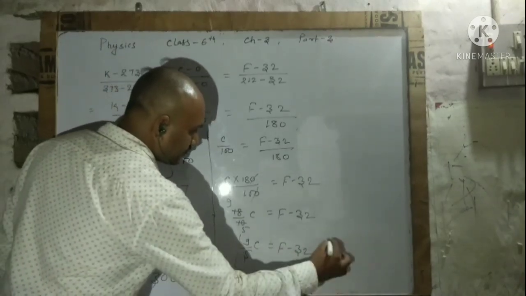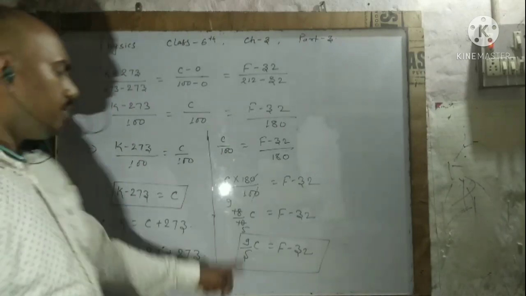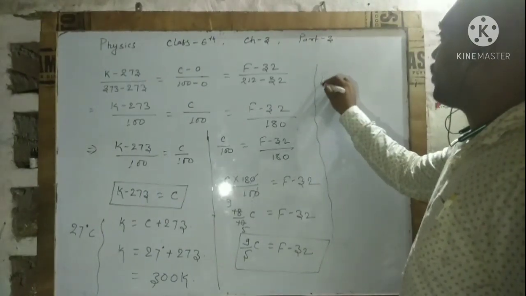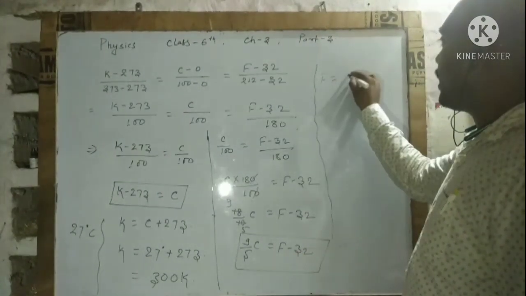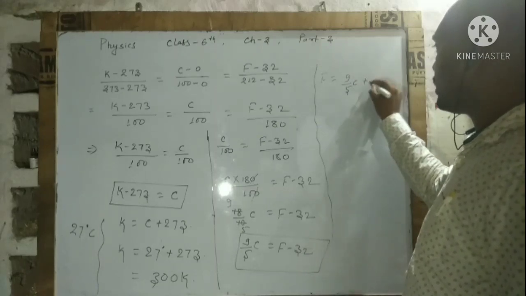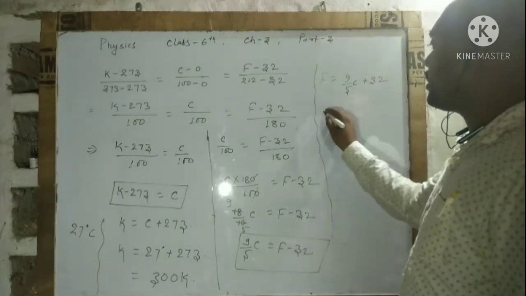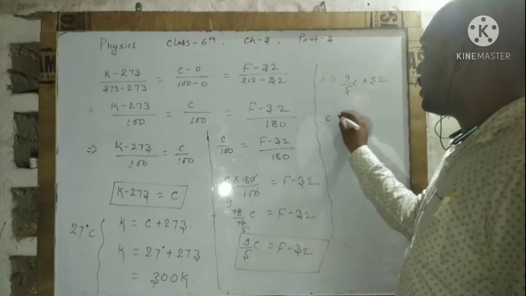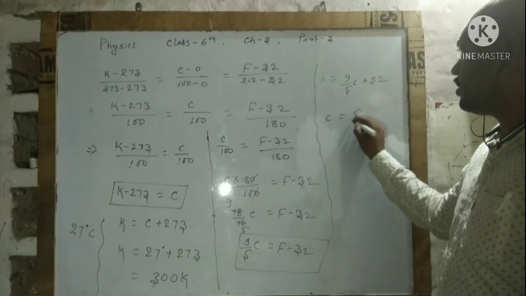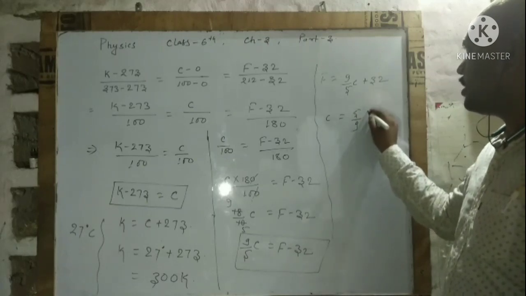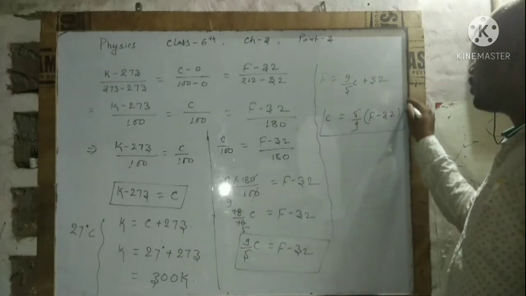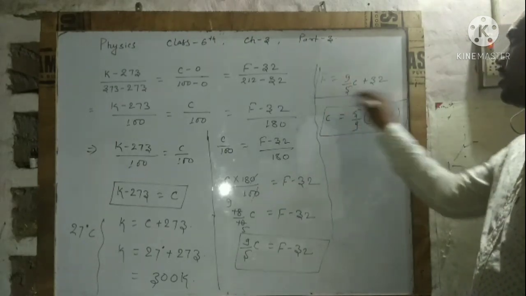This is the relation here. If you want to find the Fahrenheit formula, Fahrenheit is equal to 9 upon 5 into Celsius plus 32. This is the formula for Fahrenheit. And if you want to find the Celsius formula, degree Celsius will be equal to 5 upon 9, just the reverse of this, 5 upon 9 into (Fahrenheit minus 32). This will be the relation. I hope you are able to understand this relation.